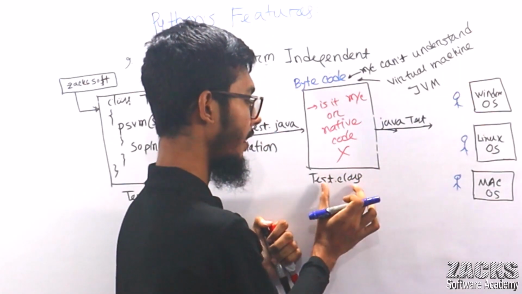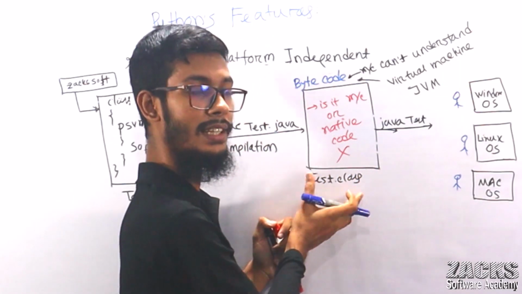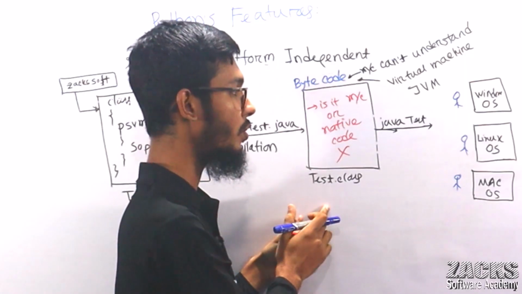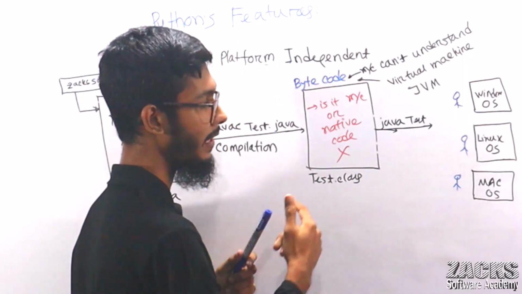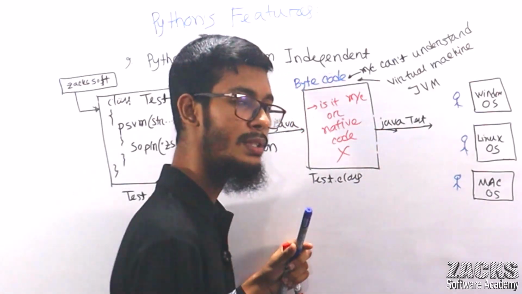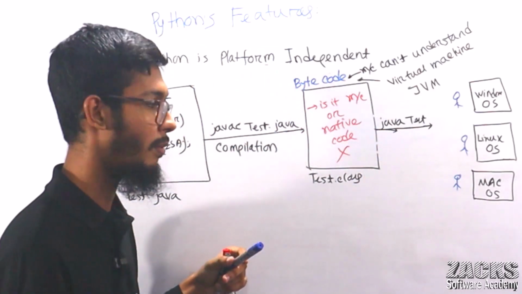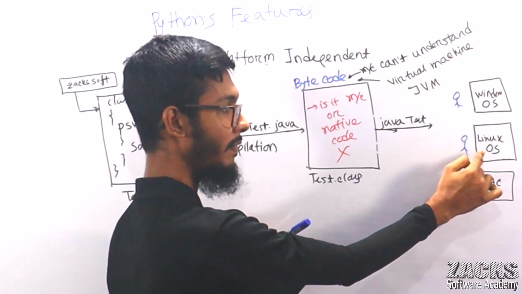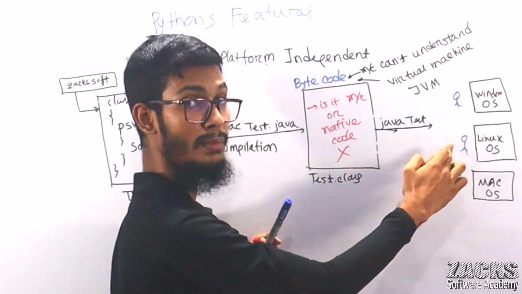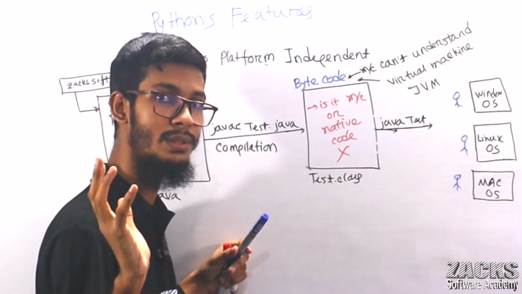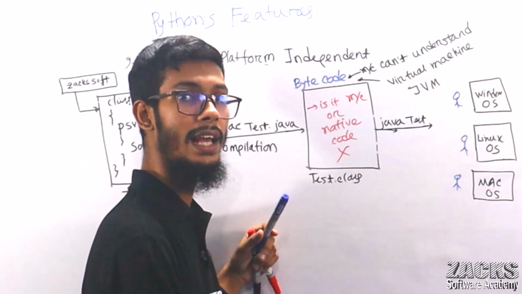So if I generate this bytecode in Windows, copy it and want to run it in Linux, is it possible or not? Certainly it's possible, right? Because if the JVM or virtual machine is available in the Linux operating system, then certainly we can run or execute the program.